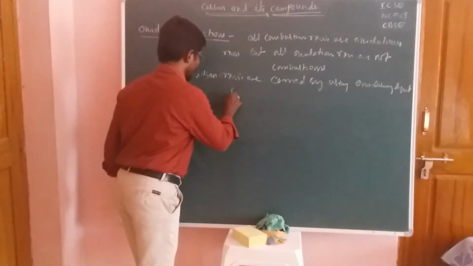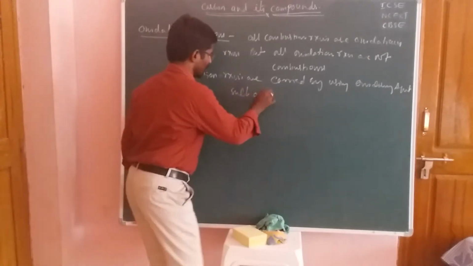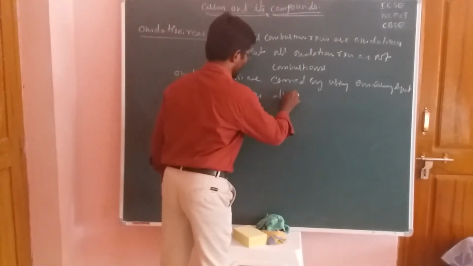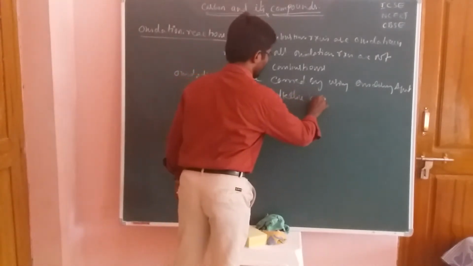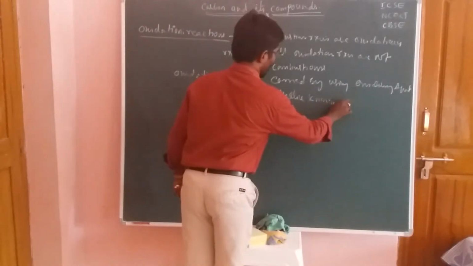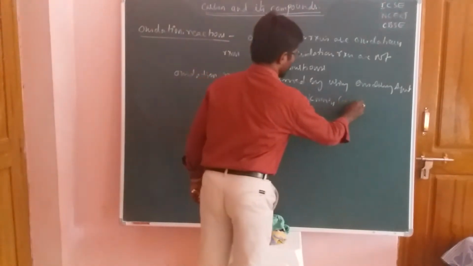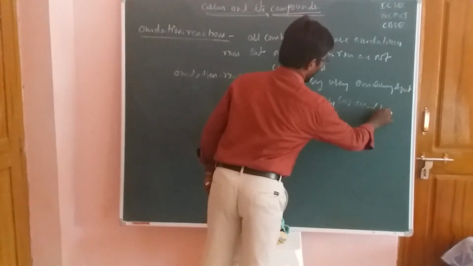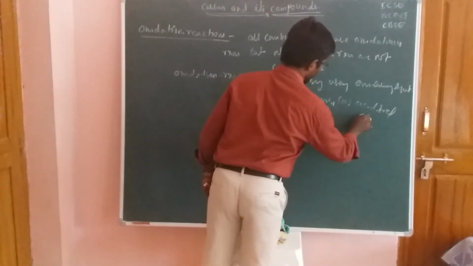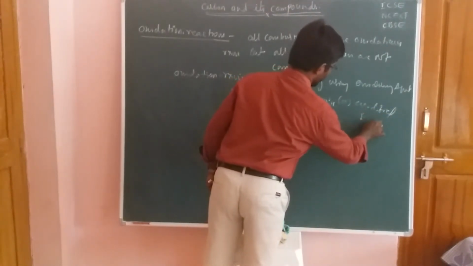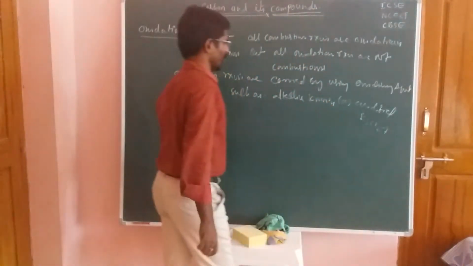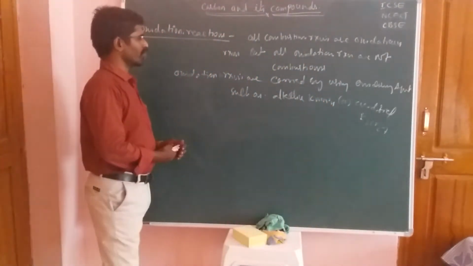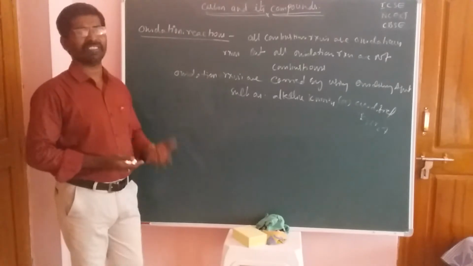Those oxidants are, one, alkaline KMnO4, or it may be acidified K2Cr2O7 compound. So these compounds are used for the oxidation reaction.